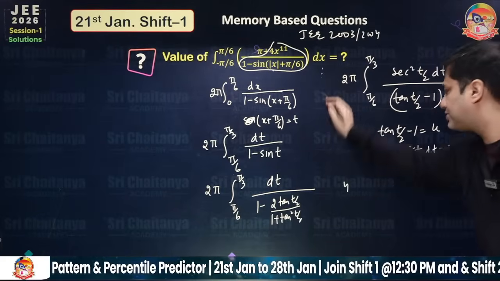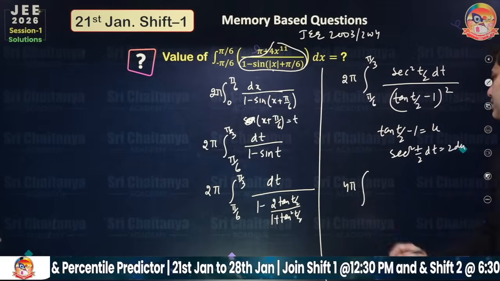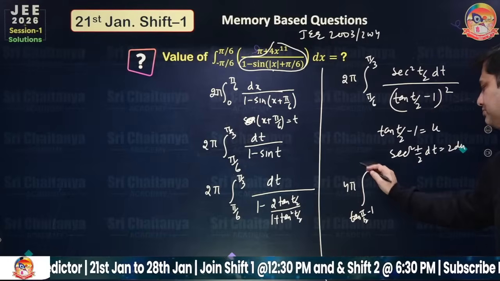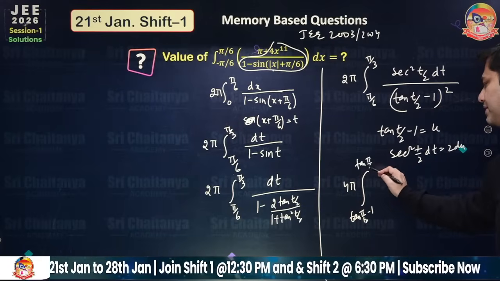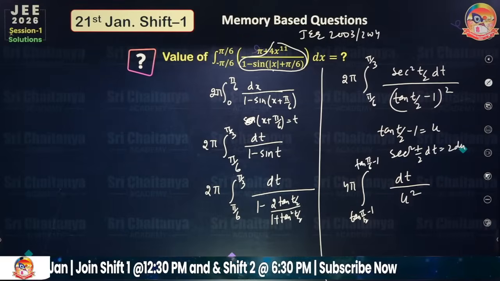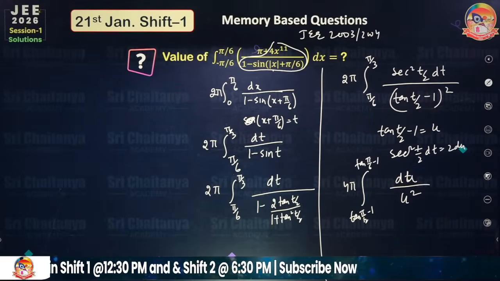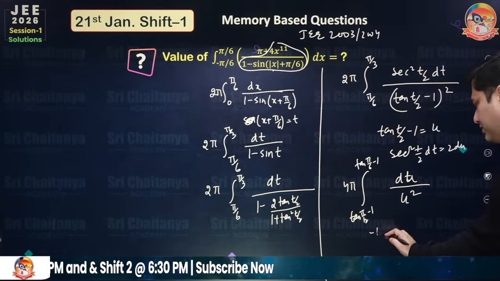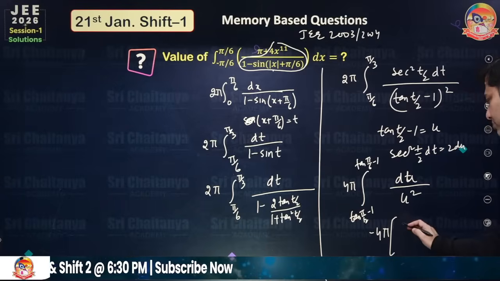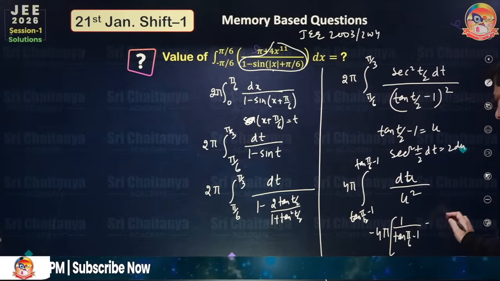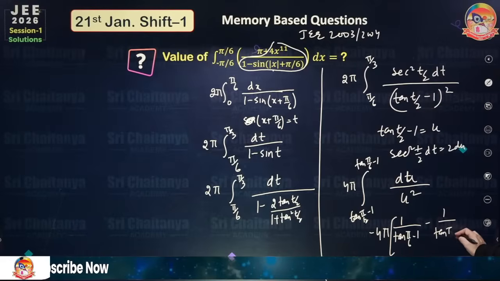as u, so sec square t by 2 dt will become 2 times du. So this becomes 4 pi, limit is from tan pi by 12 minus 1 to tan pi by 6 minus 1, and this is du upon u square, and this is minus 1 by u, so minus 4 pi and 1 by u means 1 by tan pi by 6 minus 1 minus 1 by tan pi by 12 minus 1.